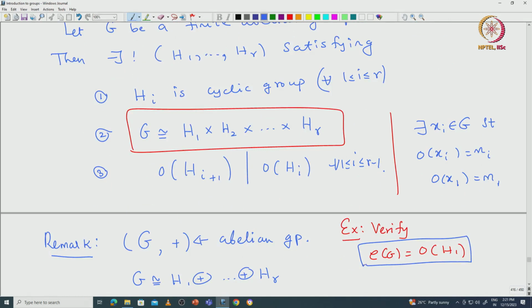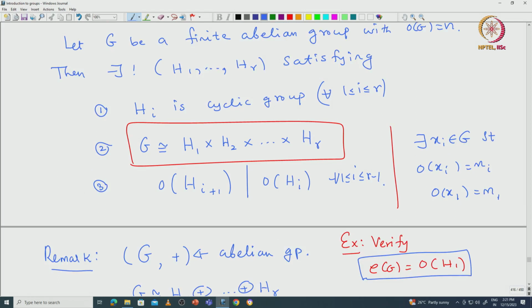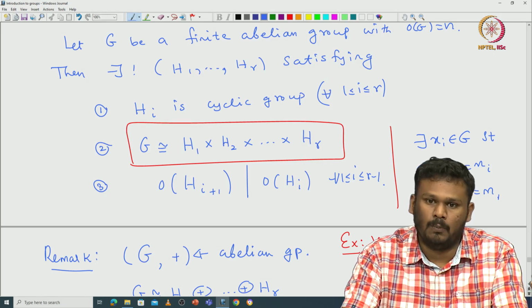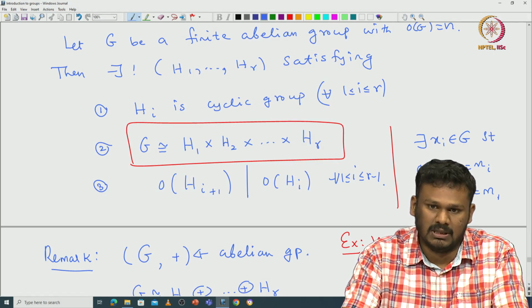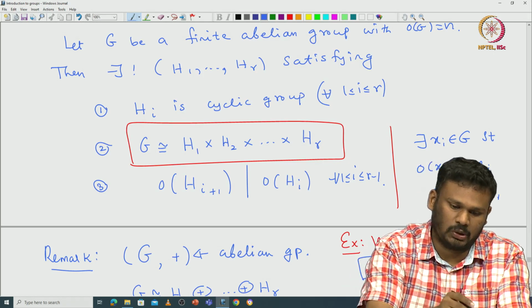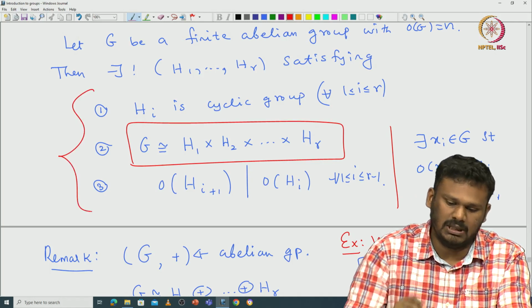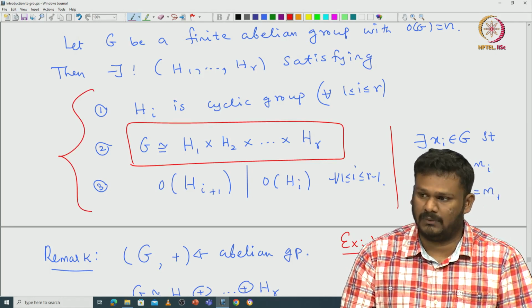That's what we saw. Now if you take any finite abelian group, we are saying that it must be isomorphic to a direct product of cyclic groups, which you can get as a corollary of this. Conversely, if you know that a group is a direct product of cyclic groups, that implies this particular version of G, which also can be worked out, not a problem.